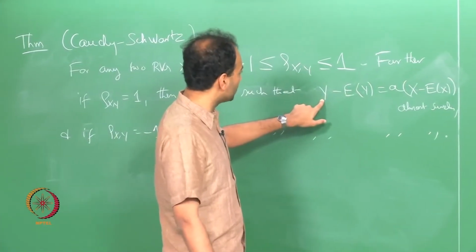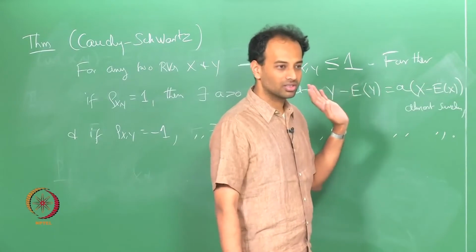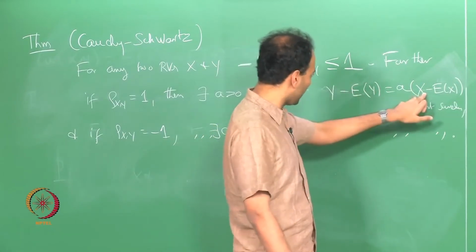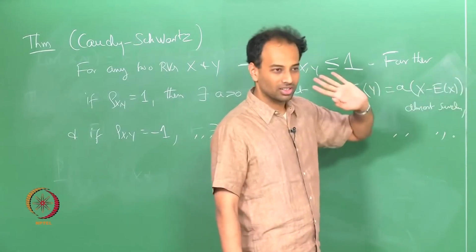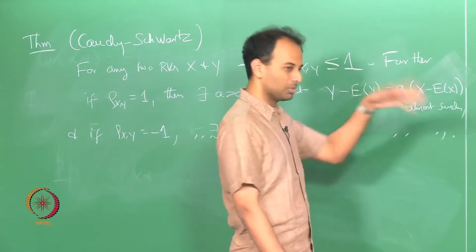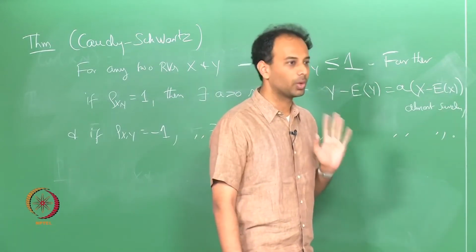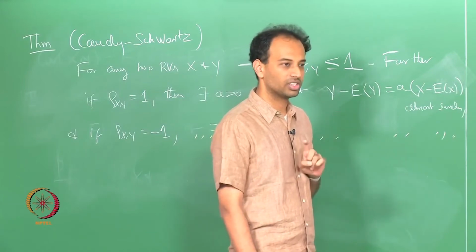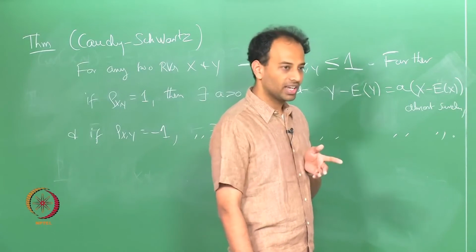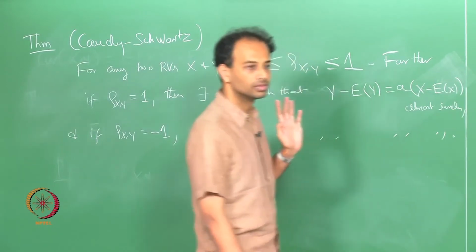y can always be written as some a x plus b for some constants, right. You can think of just this as a x plus some other constant, and similarly if rho is -1, then y is equal to a x plus b where a is negative. So, there is a deterministic relationship between x and y whenever the correlation coefficient is +1 or -1. So, when that is not the case, it will be strictly between -1 and 1. Okay.